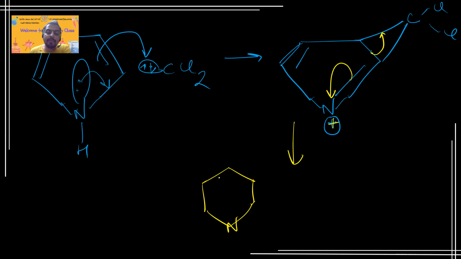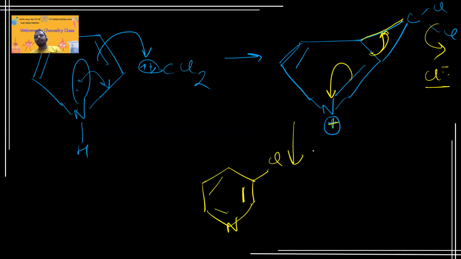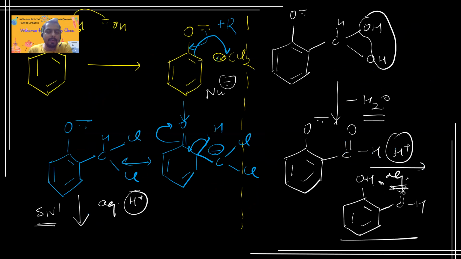When pyridine forms, what happens in this process? You can see that a chlorine will attach here. One chlorine will depart in the process as chloride, and here it will be a pi bond, because this sigma bond will go over to the carbon-carbon sigma bond and form a pi bond. I hope it's clear to all of you, right? So this is called chloropyridine. I hope you have got the abnormal reaction mechanism as well. So this is all about the Reimer-Tiemann reaction, right?